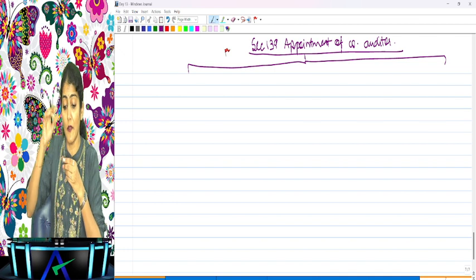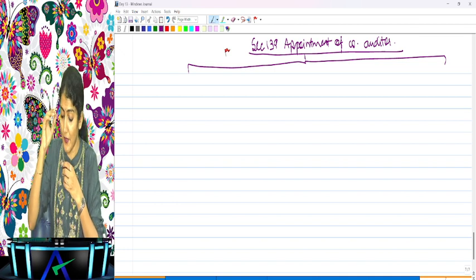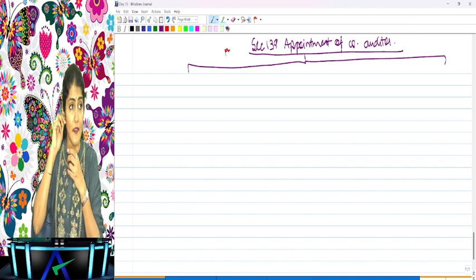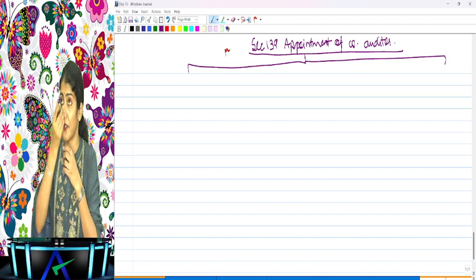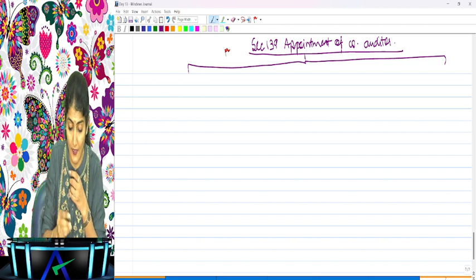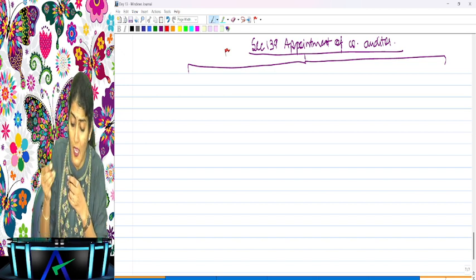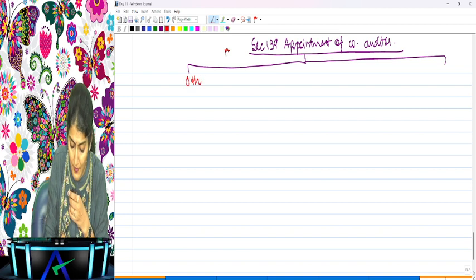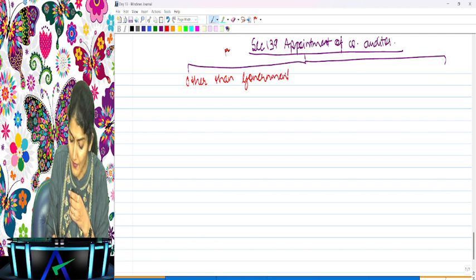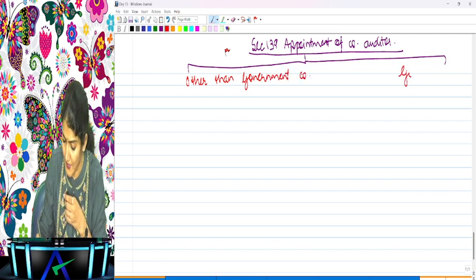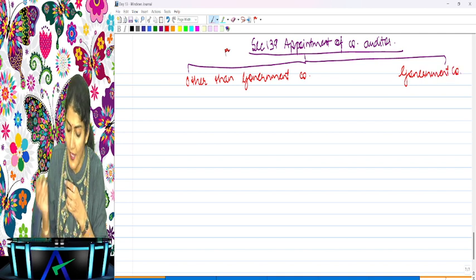Right. So now the appointment of the company auditor, we are going to discuss it under 2 heads and under 3 heads. What are the 2 heads? Appointment of the company auditor in case of other than government company, and the appointment of the company auditor in case of the government company.